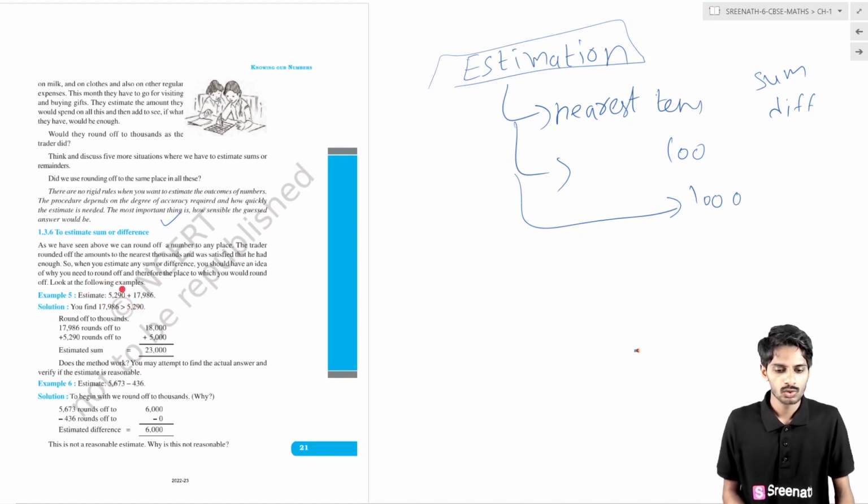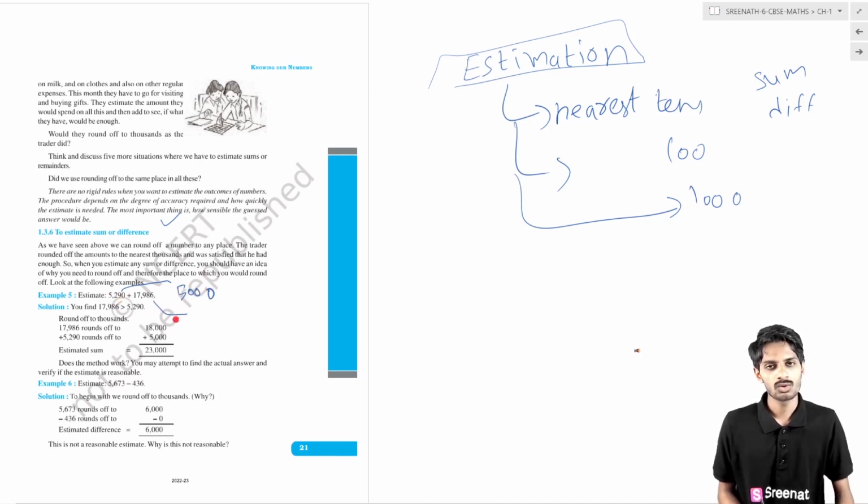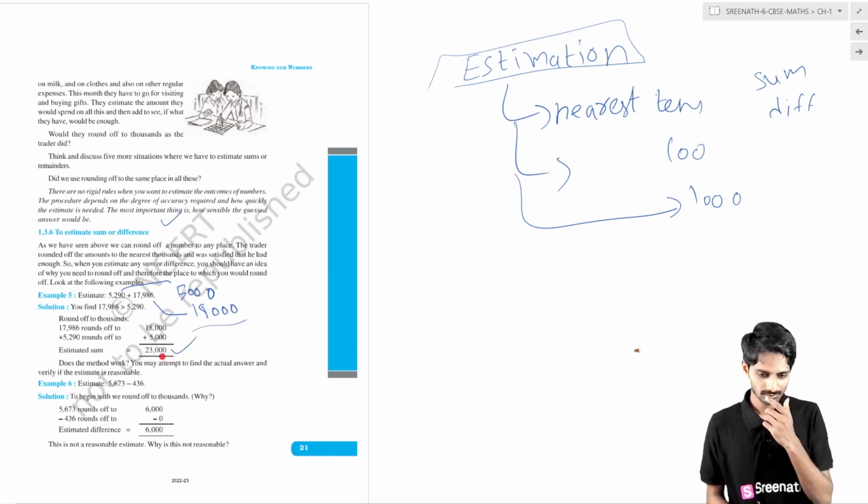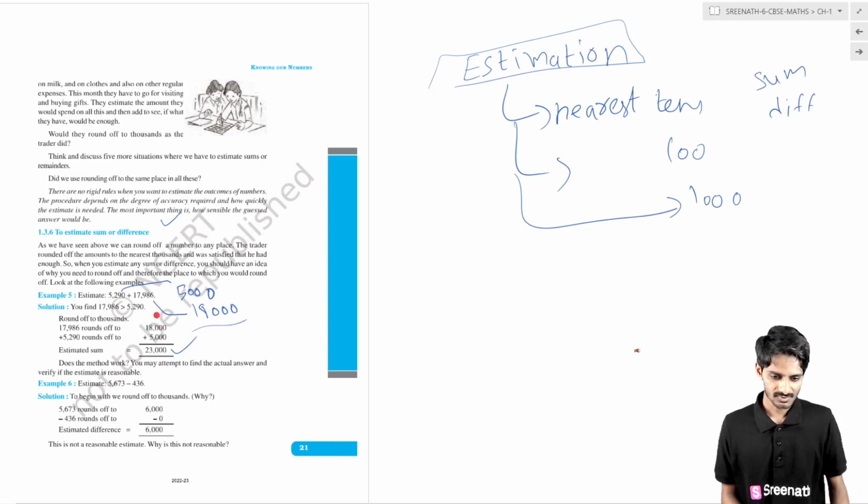You round it off to the nearest thousand. The nearest thousand to 5290 is 5000, and the nearest thousand to 17,986 is 18,000. Then you add those and you get 23,000. This is the way we find a sum in estimation.